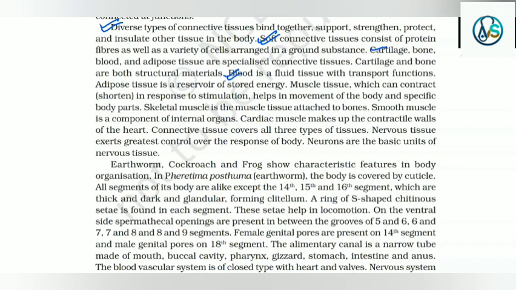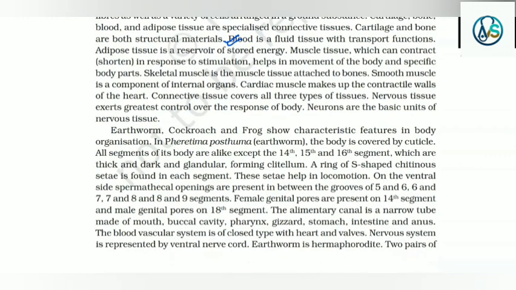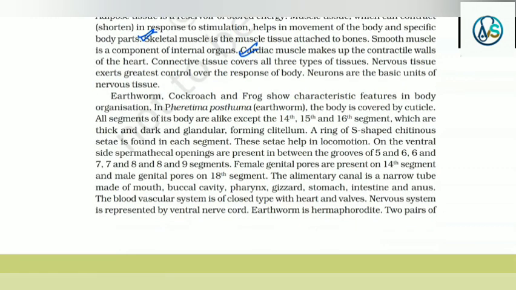Muscle tissue, which can contract in response to stimulation, helps in movement of the body and specific body parts. Skeletal muscle is the muscle tissue attached to bones. Smooth muscle is a component of internal organs. Cardiac muscle makes up the contractile walls of the heart. Connective tissue covers all three types of tissues. Nervous tissue exercises the greatest control over the response of the body. Neurons are the basic units of the nervous system.